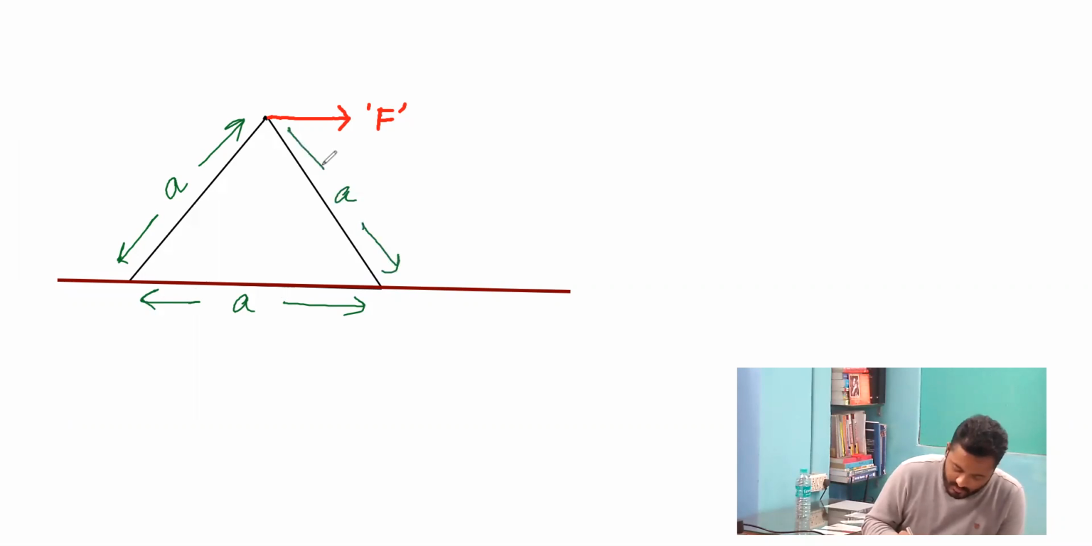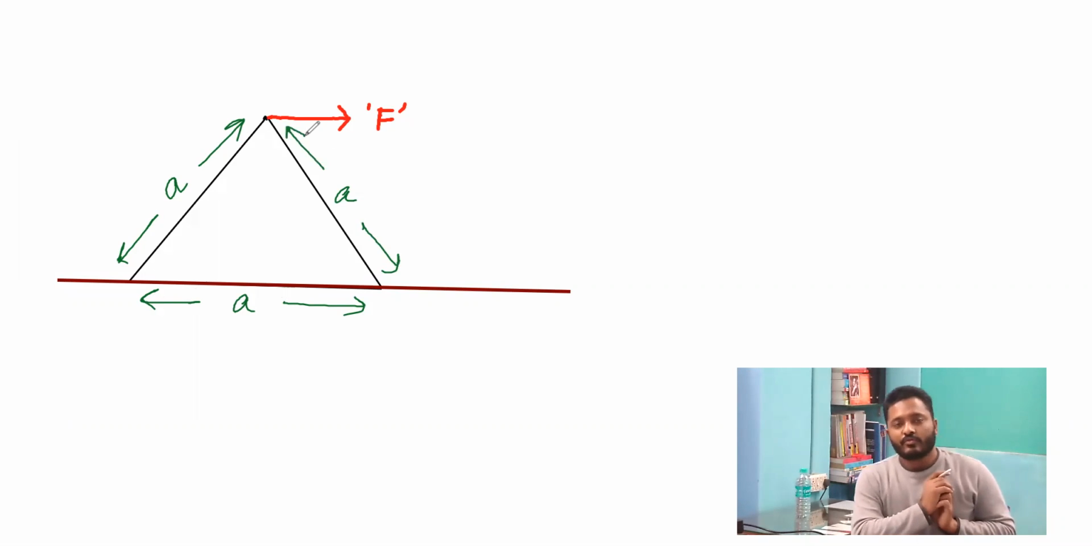It is an example of an equilateral prism. So find the minimum value of force needed for toppling to take place. We are solving this particular case.